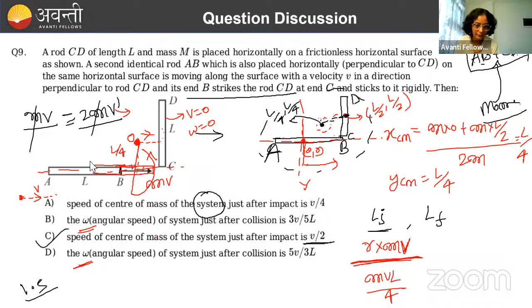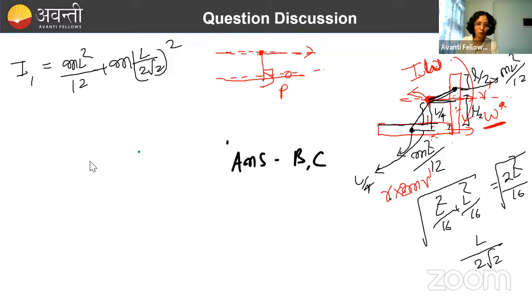Its x coordinate is L by 2 and its y coordinate is L by 2; the other point has x coordinate L by 4 and y coordinate L by 4. So delta x will be L by 4, and delta y will be L by 4 again. So we get the same value here also. L by 2 root 2 will be the distance. So I2 will be equal to I1, this much only.